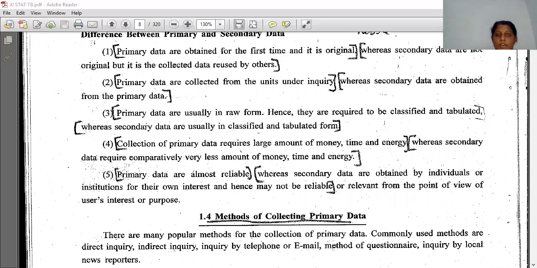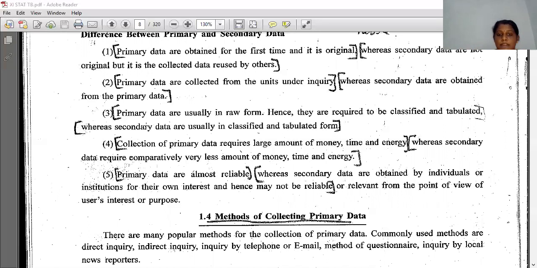Right? Raw form means, for example, numbers will be like this, not categorized into classes like 1 to 10. Suppose I will be asking the number of students in 10th standard, age of students below 15, below 16 years or more than 16 years.